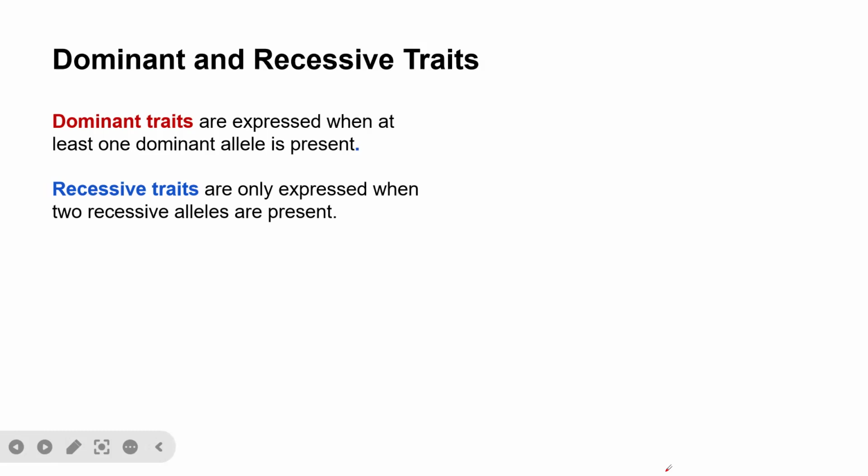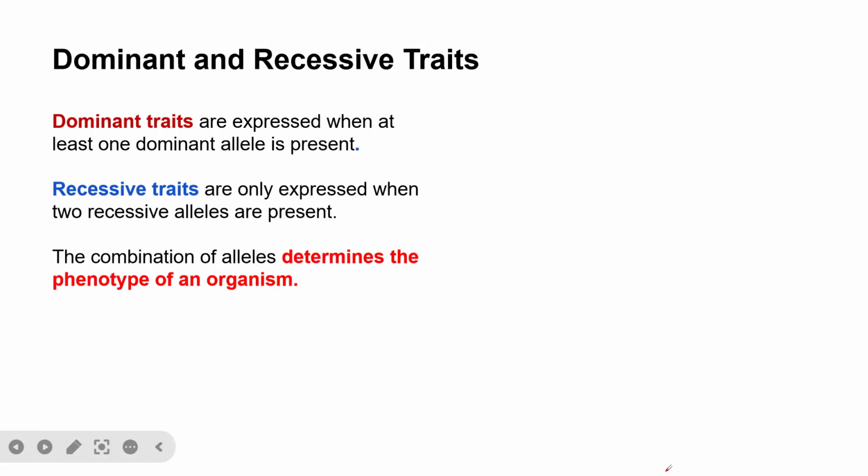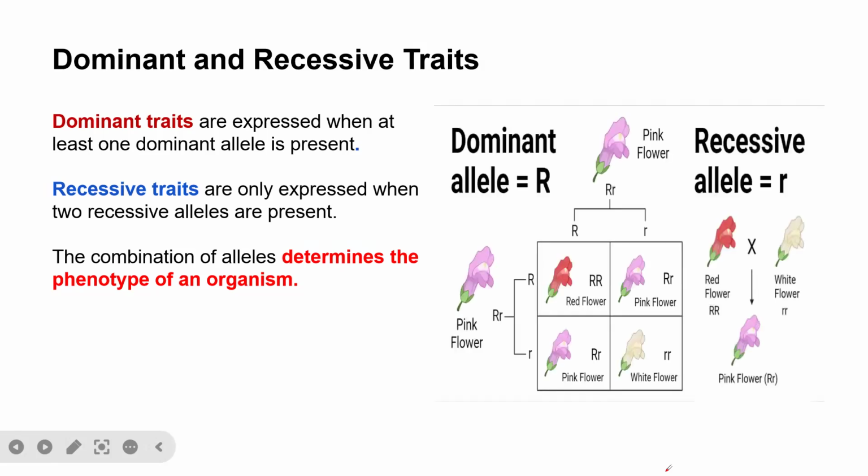But we also have codominant traits. A codominant trait is a trait that has equal effect or equal chance of being expressed, like in the case of blood group AB. So the combination of alleles determines the phenotype of an organism. When alleles are combined together, that is exactly what determines the phenotype of an organism.